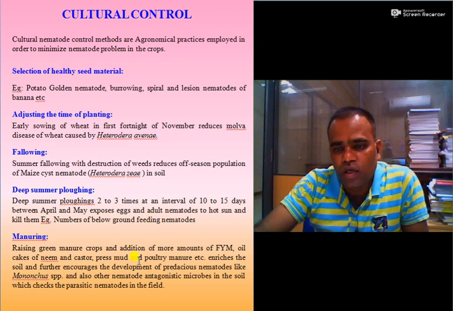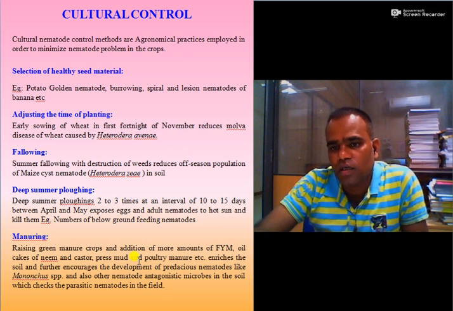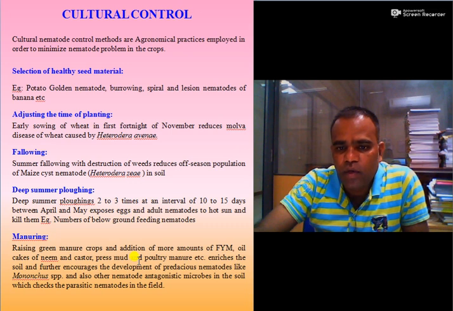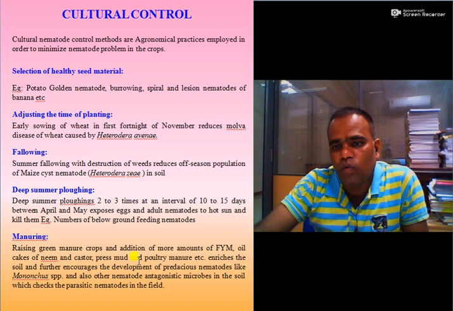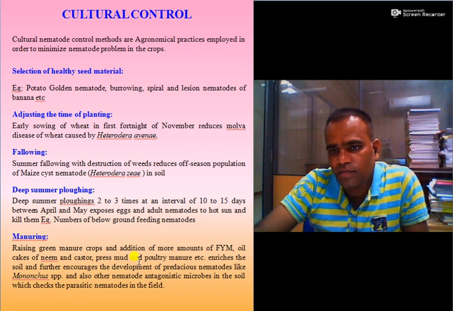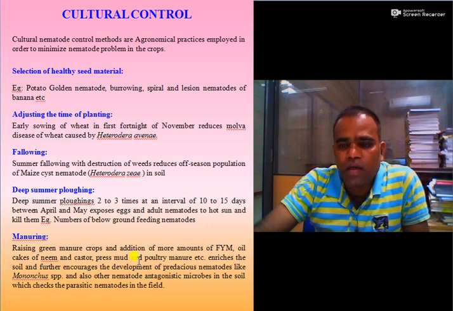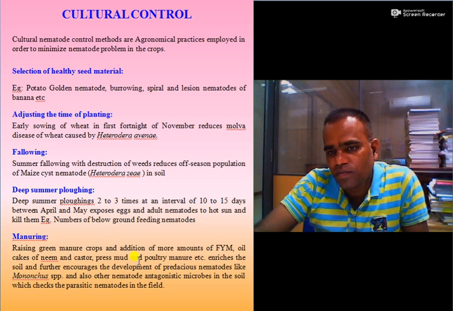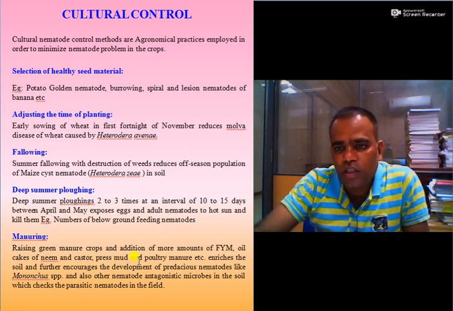Then manuring of the crop with farm-made manure, oil cakes, press mud, poultry manure, etc. enriches the soil and further encourages the development of predaceous nematodes, for example Mononchus species, or other antagonistic microorganisms which suppress or check the parasitic nematodes in the field.